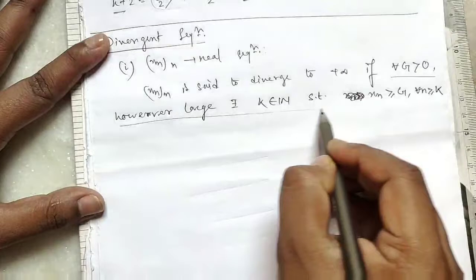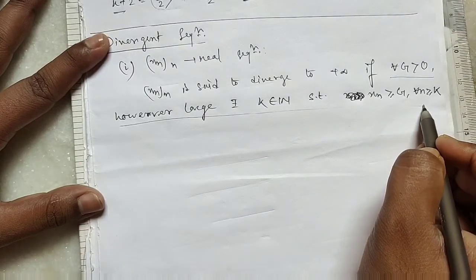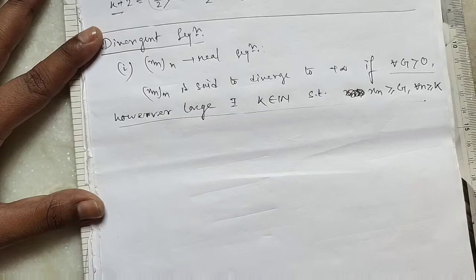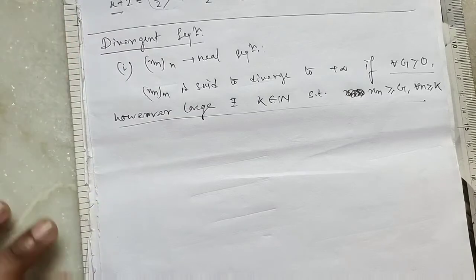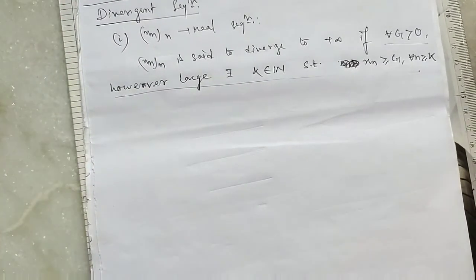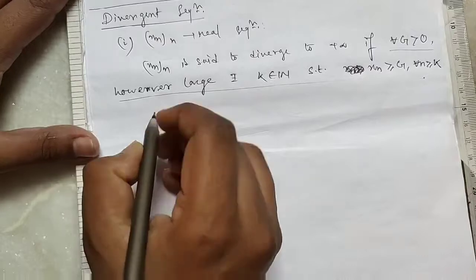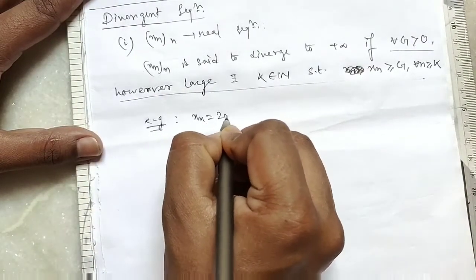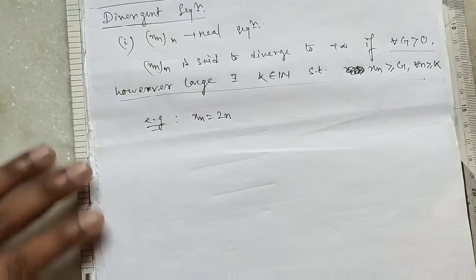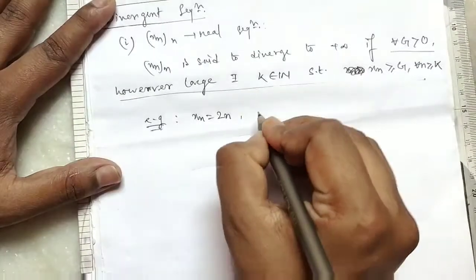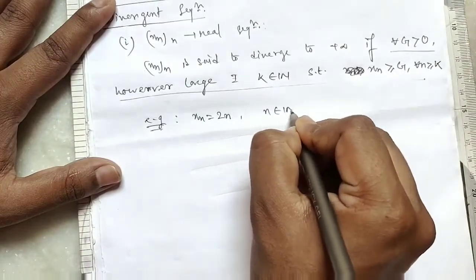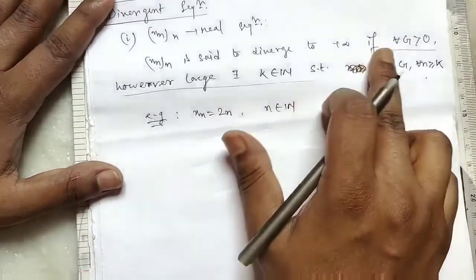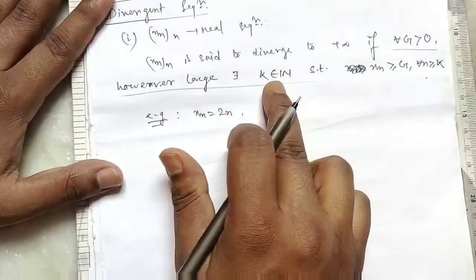If these conditions hold, then we say that the sequence xn diverges to plus infinity. Okay, so now we give an example. If we take xn equal to 2n, where n is a natural number, we prove this diverges to plus infinity. So we prove for each g greater than 0, there exists a natural number k.